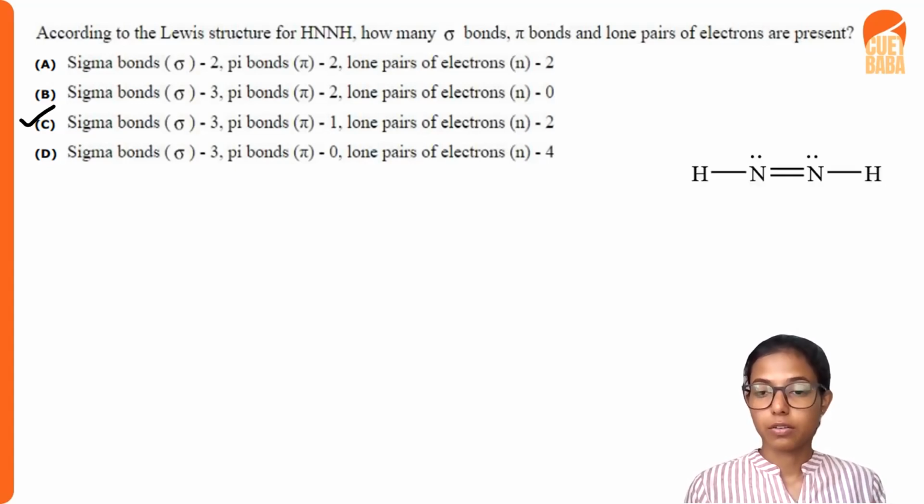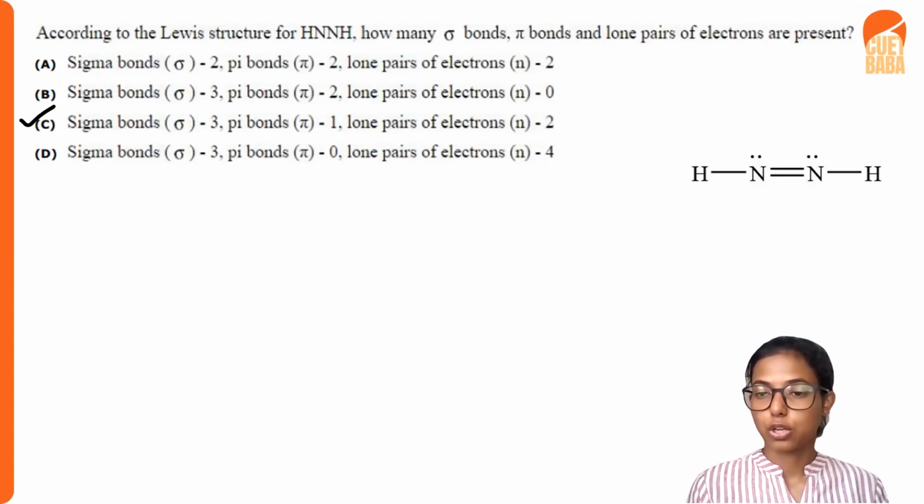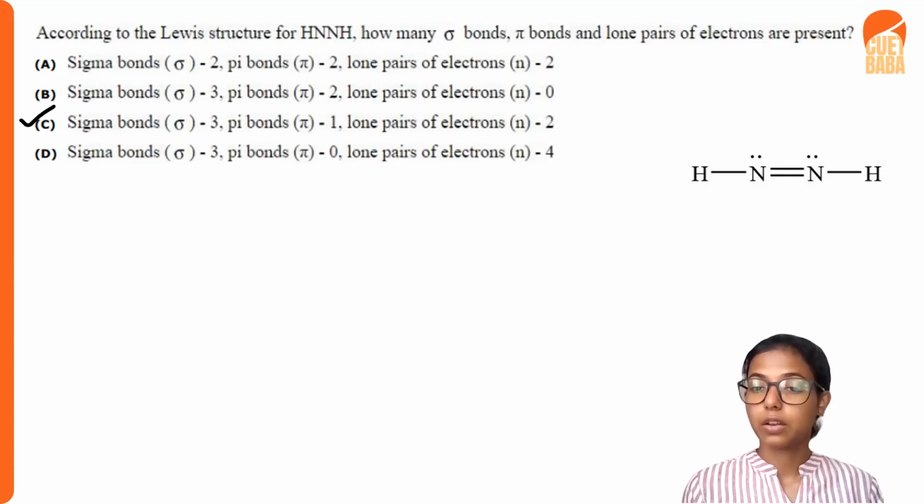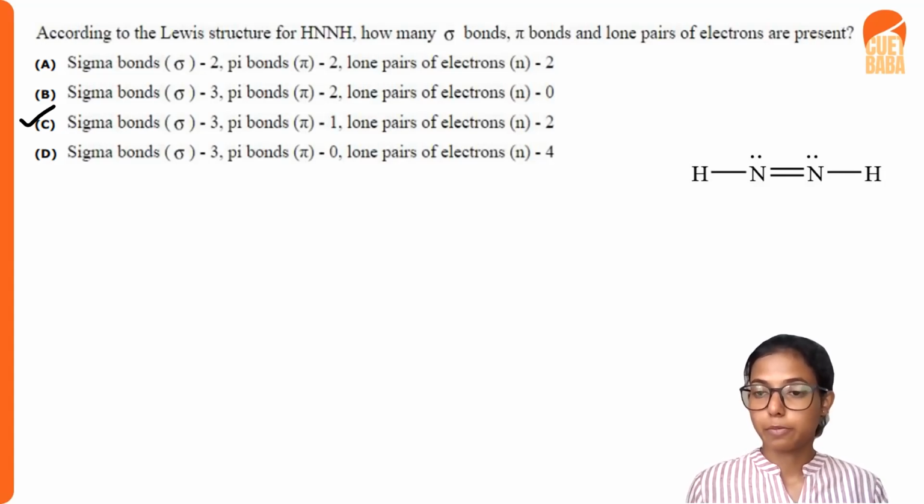So when we draw the structure of this molecule, that is N2H2, there will be a double bond between the nitrogens, and each hydrogen will be connected to each nitrogen. And in the nitrogen, we know that there will be a lone pair also present. So when we count the number of sigma bonds, one sigma bond is between one nitrogen and hydrogen, and one sigma bond will be between one nitrogen and another nitrogen, that is one pi bond and one sigma bond will be present between these two nitrogens, and the other sigma bond is present between the other nitrogen and the hydrogen.